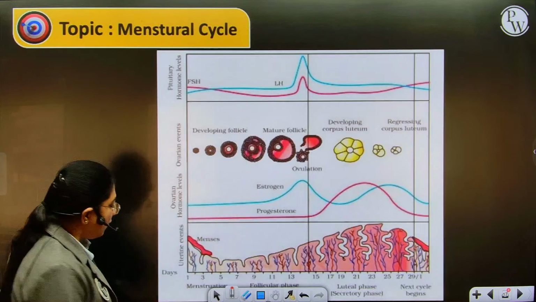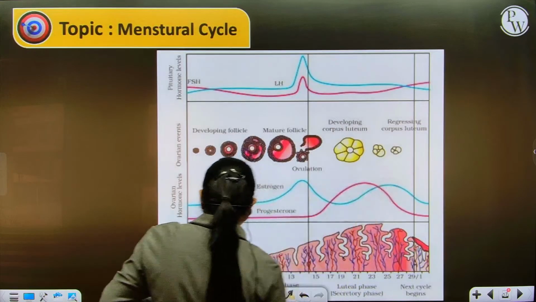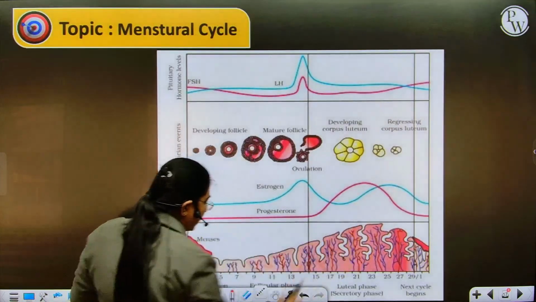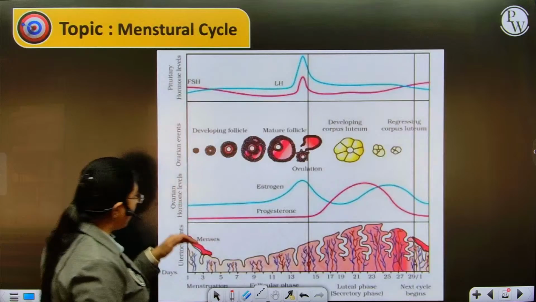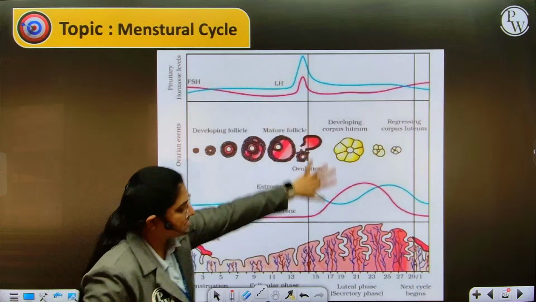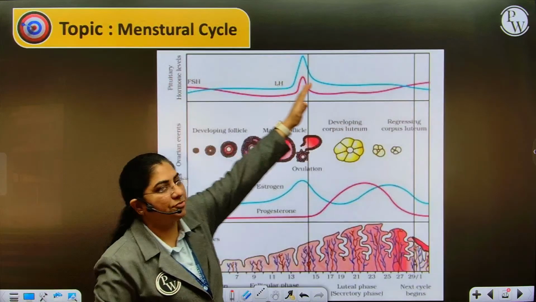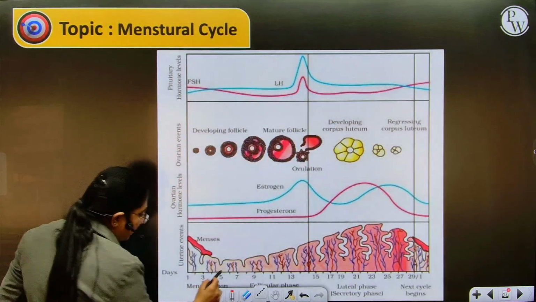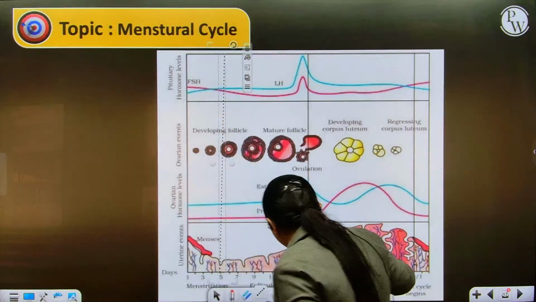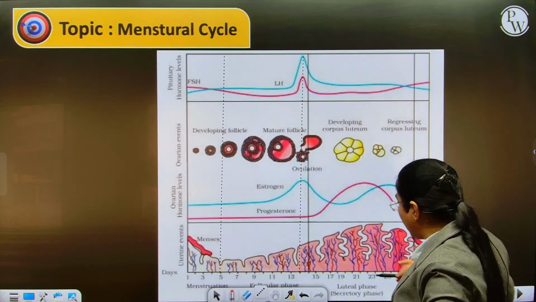Now we have this entire menstrual cycle divided into phases. You can see a number of days mentioned here. The lowermost section talks about the endometrial thickness, followed by the ovarian hormones and the changes in the ovaries, which is what is happening with respect to the follicles and the hormones, and here we have the pituitary hormones. The first phase is 3 to 5 days, and on the 14th day ovulation takes place.